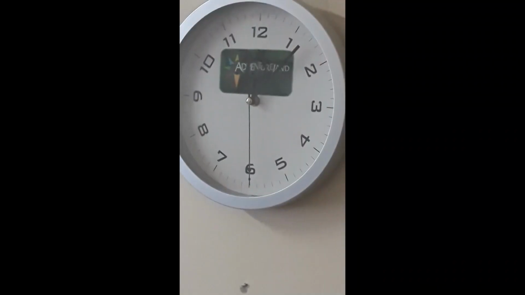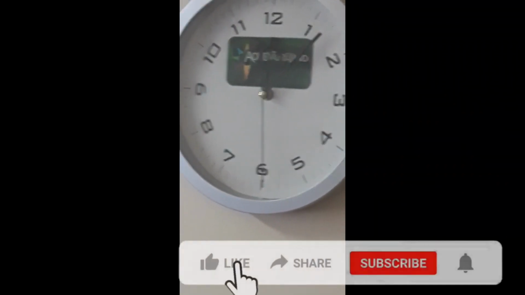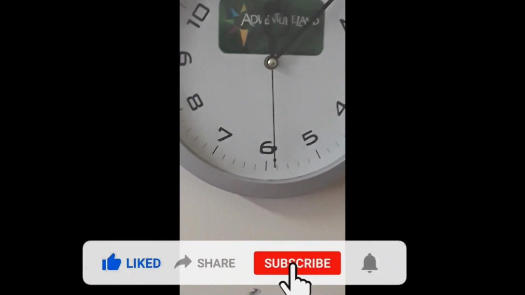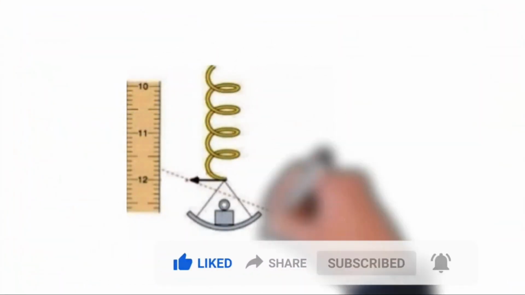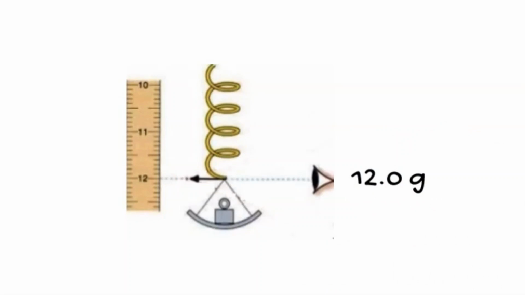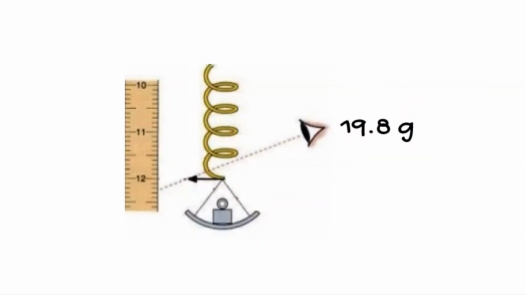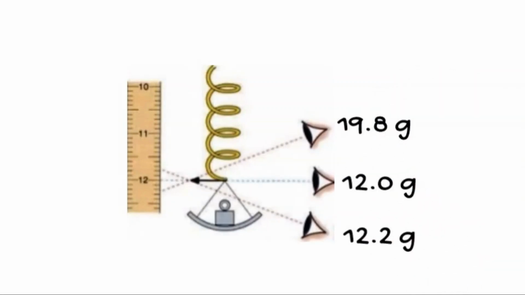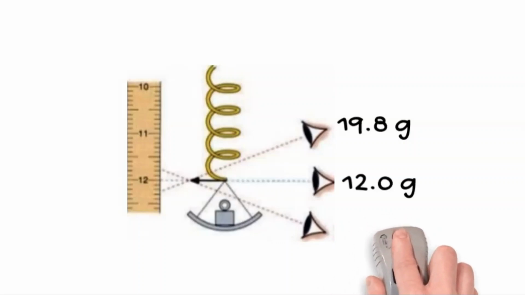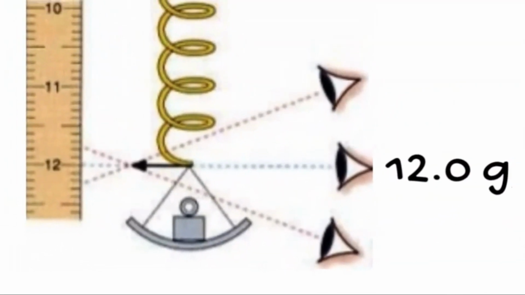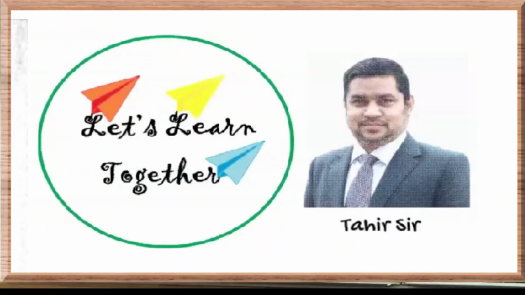The most common personal error is the parallax. Here you can see the second needle changes its position if you change your position. Another example is the spring balance. If you take the reading from below, it will be more, or if you take it from the top, it may be a little less. So while taking the observation, we have to keep the eye parallel to the pointer and the scale. Here in this example, the correct reading is 12 gram. These were a few examples of systematic error.